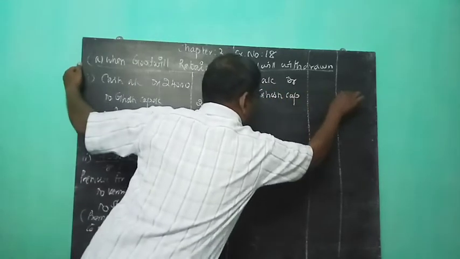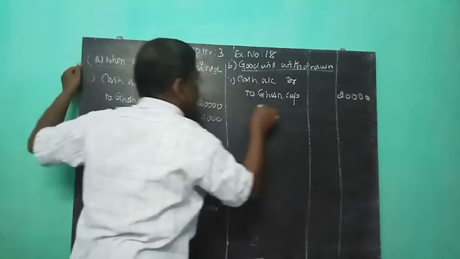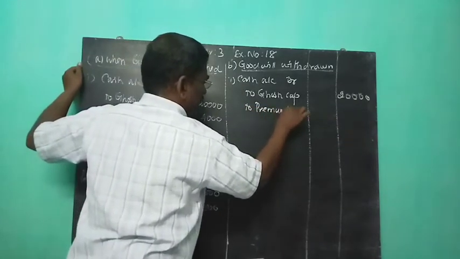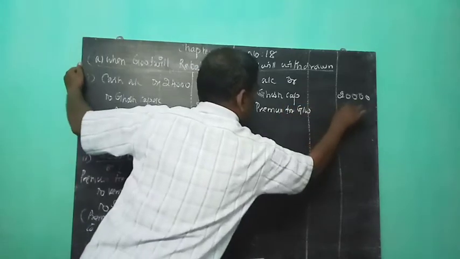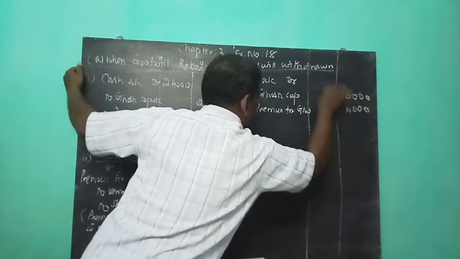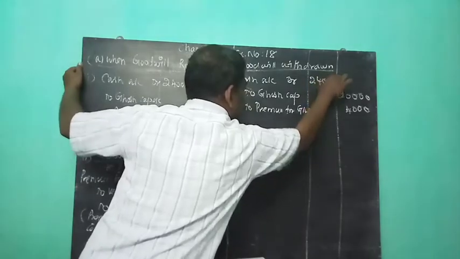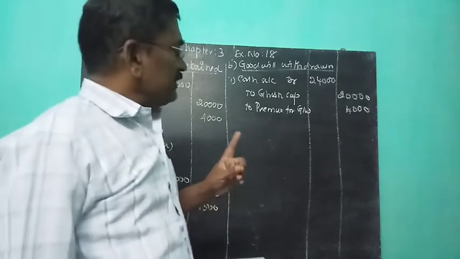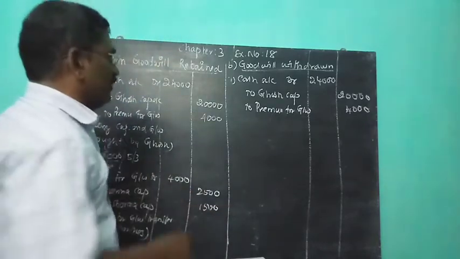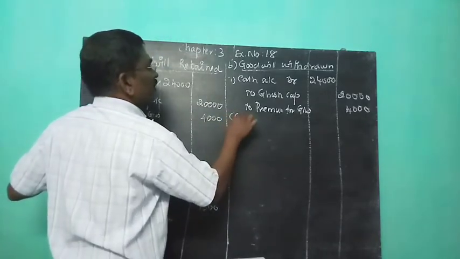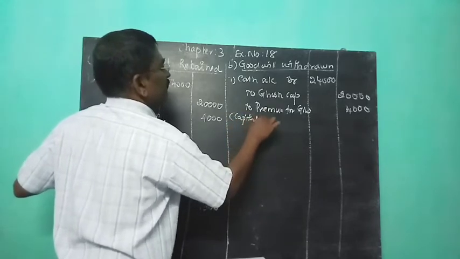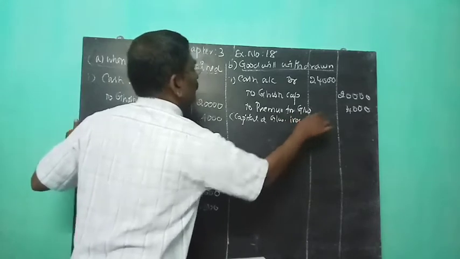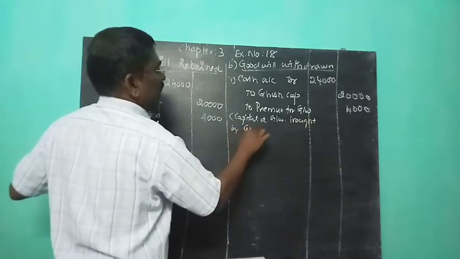So the new partner brings 20,000 for capital and 4,000 as premium for goodwill. So the new partner brings 24,000, out of which 20,000 is for his capital and 4,000 is premium for goodwill. Capital and goodwill brought by Ghosh.